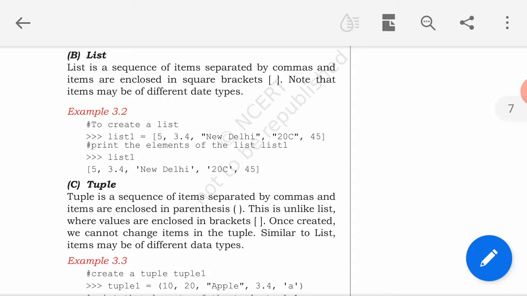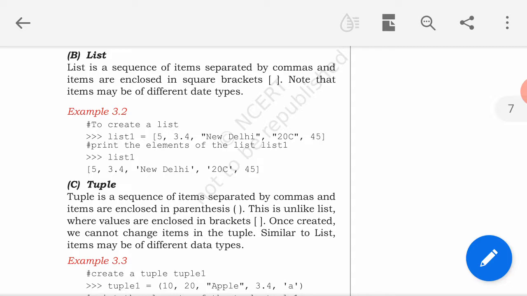See in the example, list1 equal to 5, 3.4, New Delhi, 20C, 45, means it is having integers, it is having float, it is having string. All different data type elements are there.